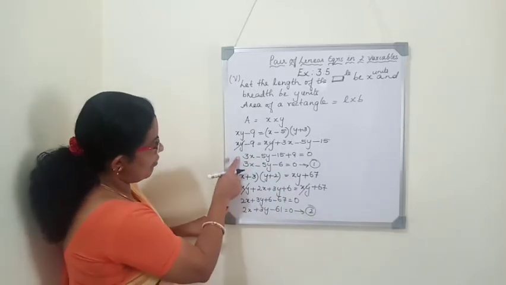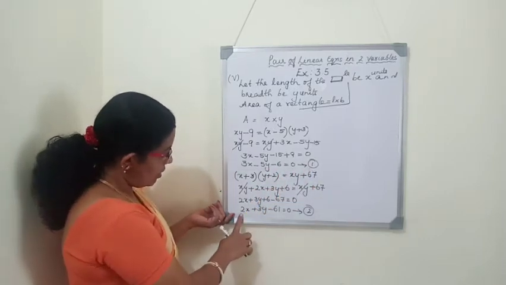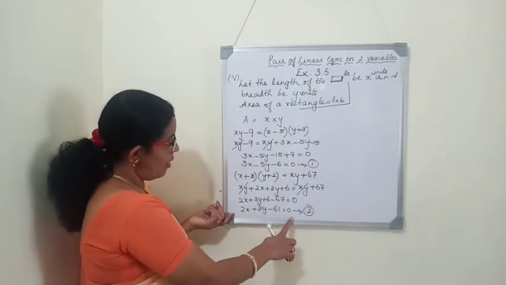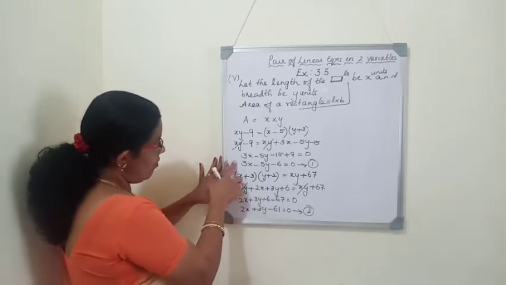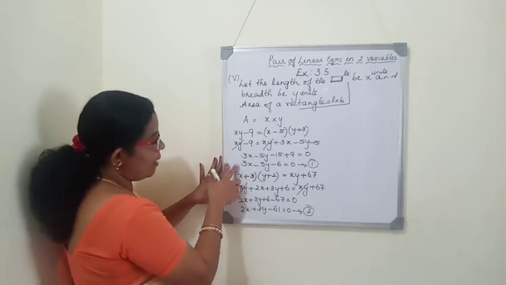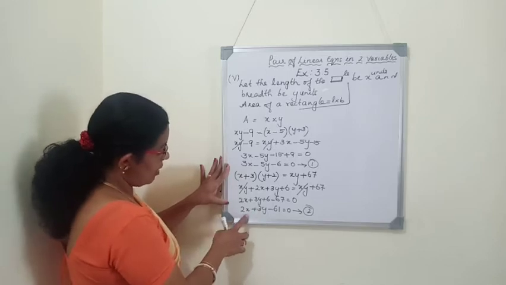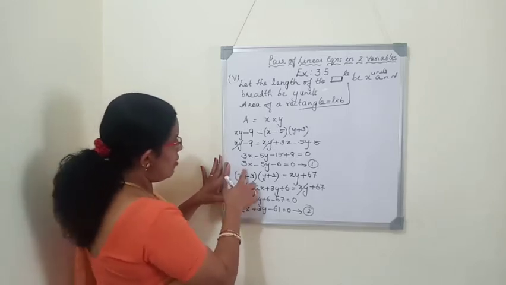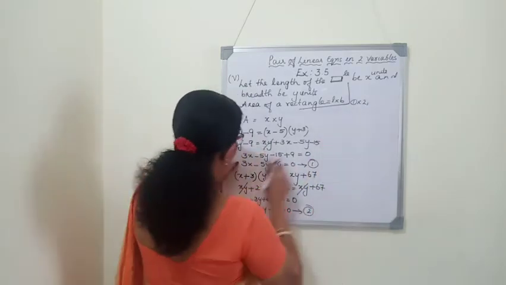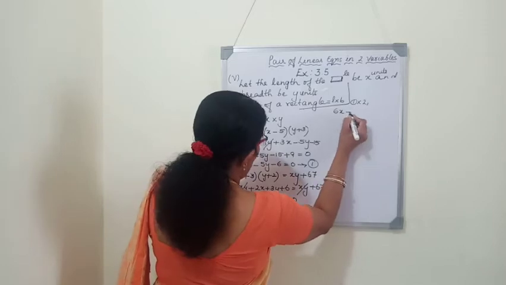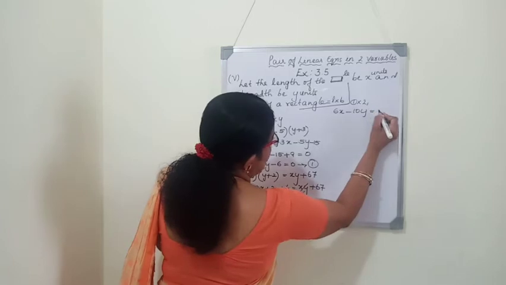Now we see the first equation and second equation. Here 3x minus 5y minus 6 equals 0. And second equation is 2x plus 3y minus 61 equals 0. Here the coefficients of x and of y are both different. So we will change the coefficient of x by multiplying the first equation by 2 so that it will become 6x, and the second equation by 3, it will get 6x. So first equation into 2. First equation into 2. So we will get 6x minus 10y. We'll take minus 6 to the right side, so 6 into 2, 12.